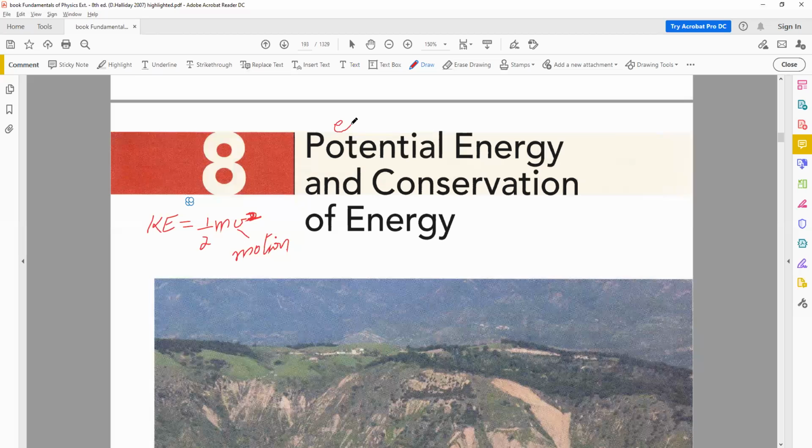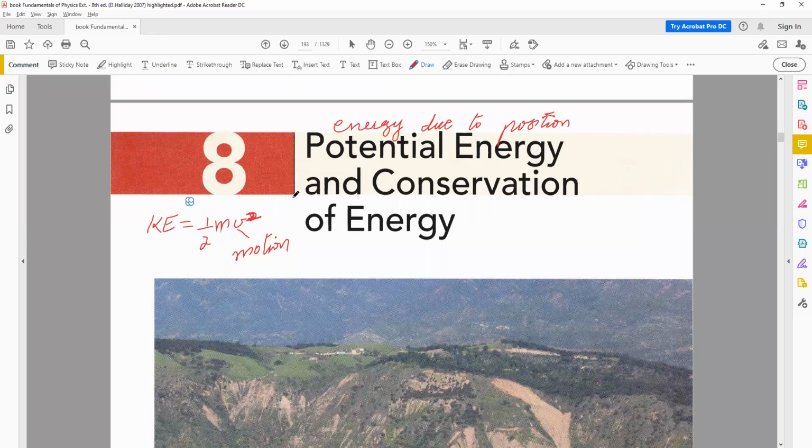Can you give me an example? Water stored in a dam. Yeah, very good. So hydropower is a very good example of the concept of conservation of energy, and then potential energy and kinetic energy. All of these are applicable in that case.